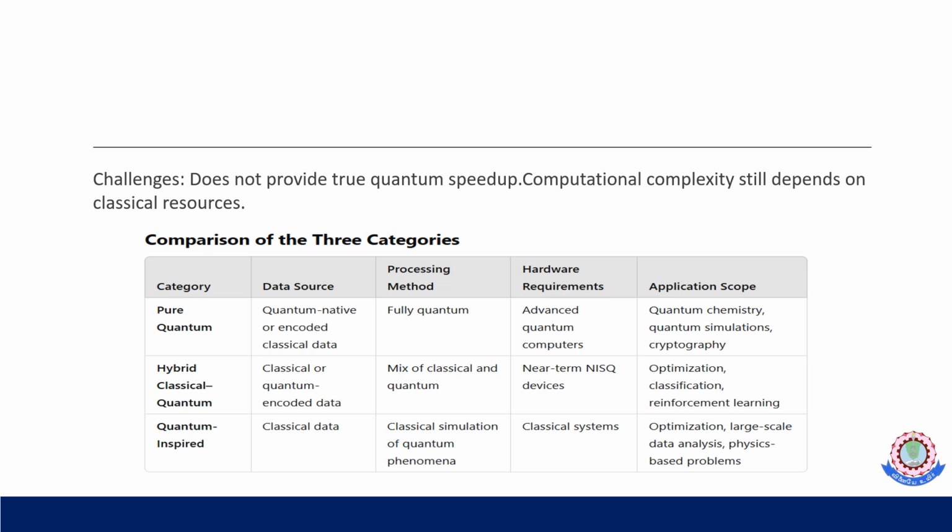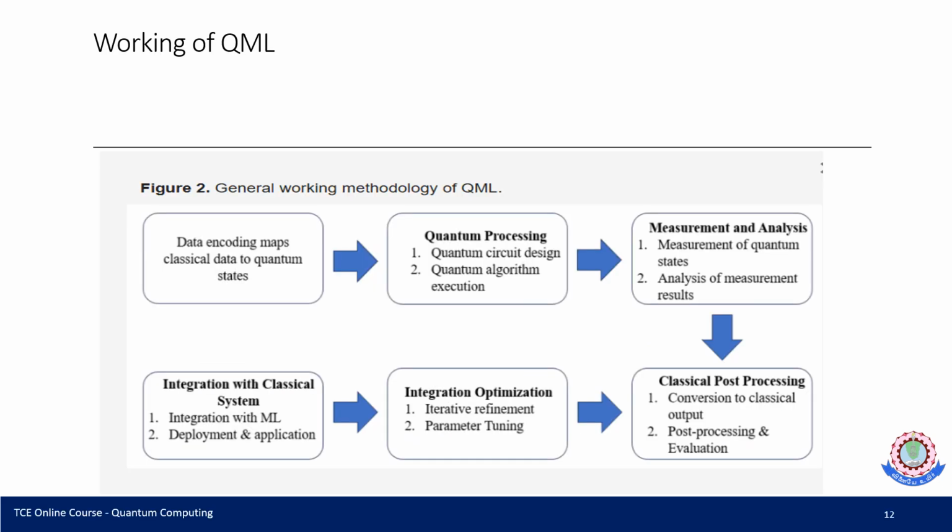For processing methods, in pure quantum we go for fully quantum. In hybrid classical-quantum we go for a mix of classical and quantum. For quantum-inspired we go with simulation of quantum phenomena. Pure quantum is used for quantum chemistry, quantum simulation and cryptographic applications. Hybrid classical-quantum is especially for reinforcement learning, optimization and classification. Next, quantum-inspired is especially for large-scale data analysis and physics-based problems.